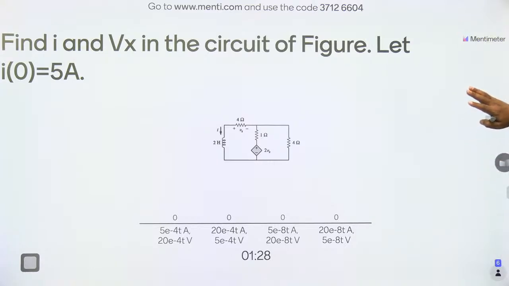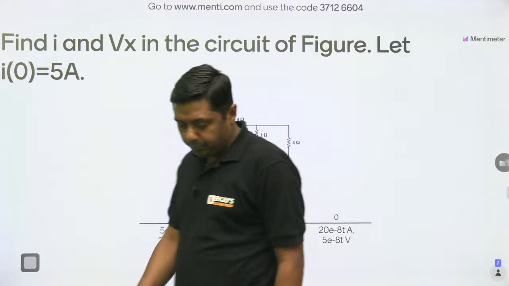Now find I and Vx in the circuit. So first of all, try to find the time constant of this particular circuit.